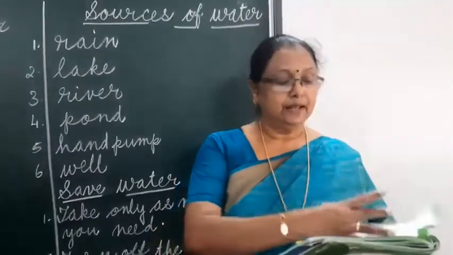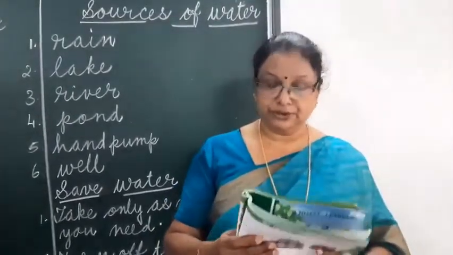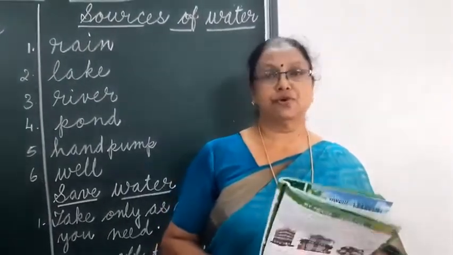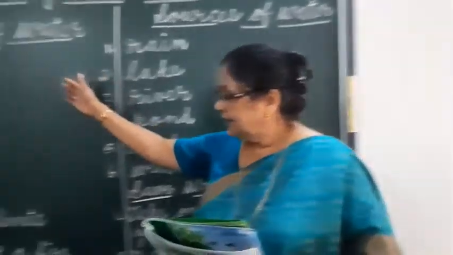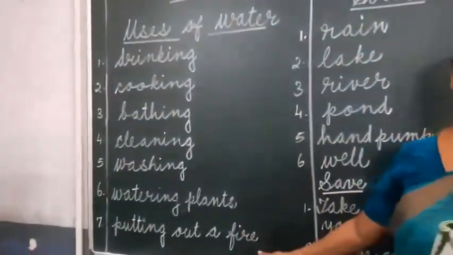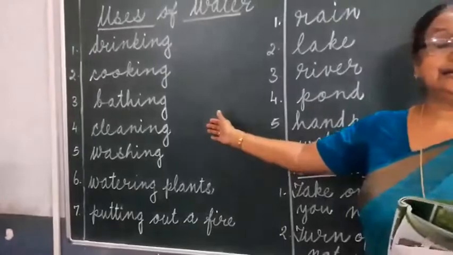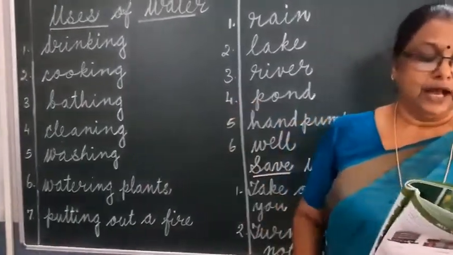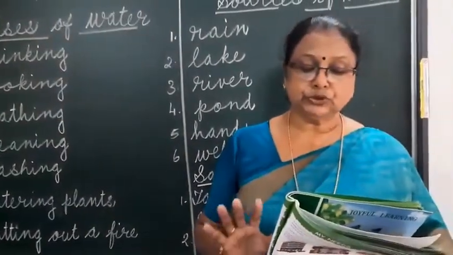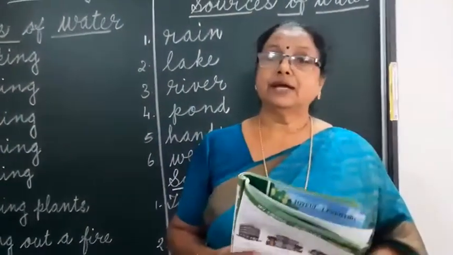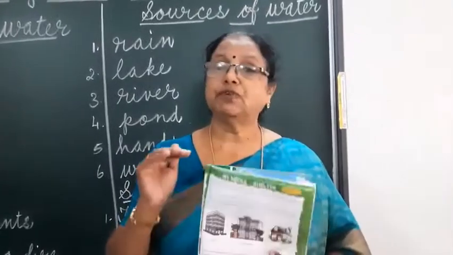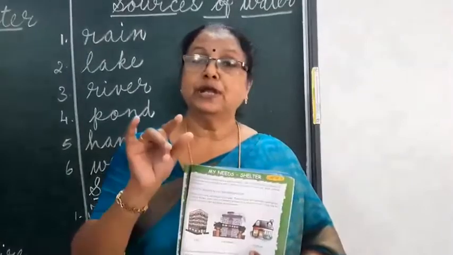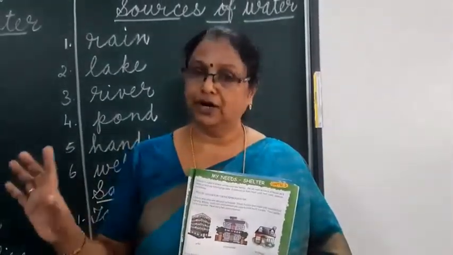Now we will see the exercise part, some of the question answers we will discuss. Name any 2 uses of water. Here you learned 7 uses of water. From this you can write any 2. Drinking, cooking, like that any 2 you write. How can we keep the sources of water clean? We should not throw waste in or near the sources of water.